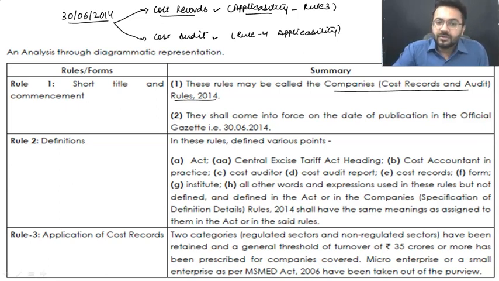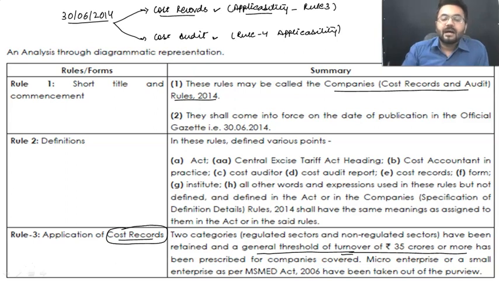If we talk about cost records, they are applicable to every industry, whether regulated or non-regulated, right? I told you previously that the government has divided sectors into 2 parts. The very first was regulated and the second was non-regulated. So let it be any sector, if anybody has a general threshold turnover of 35 crore rupees or more, you need to have your cost records.